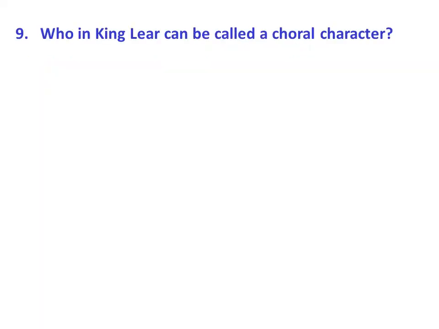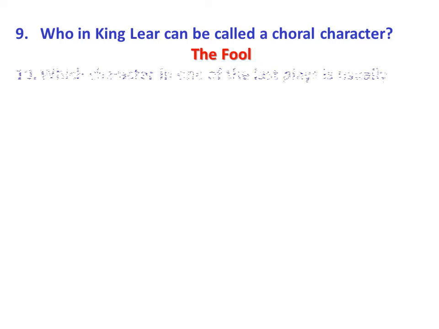Who in King Lear can be called a choral character? The fool. The fool in King Lear plays the role of a chorus, and a chorus is a group of people who comment on what is going on in the play, and here the fool also comments on events in the play. That is why in King Lear the fool is called a choral character.